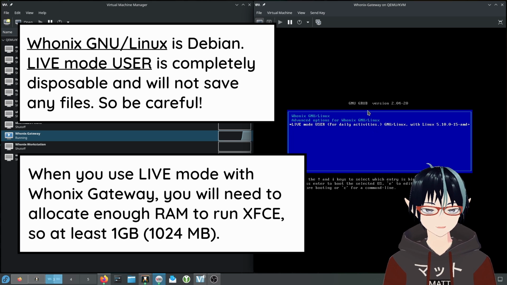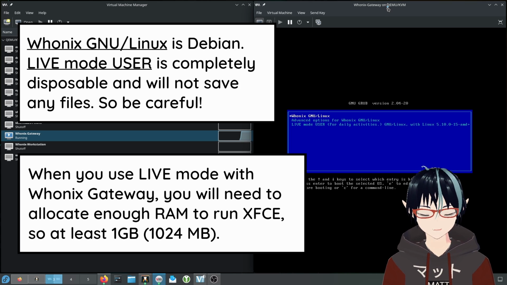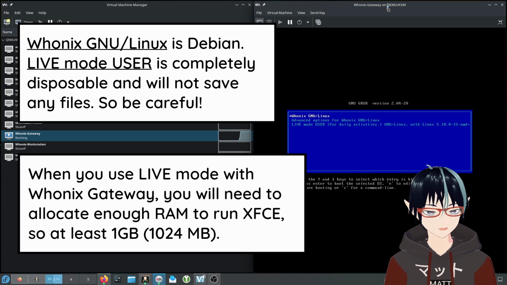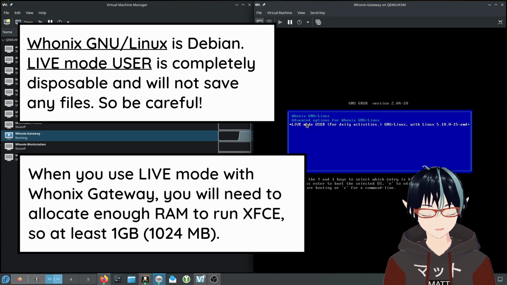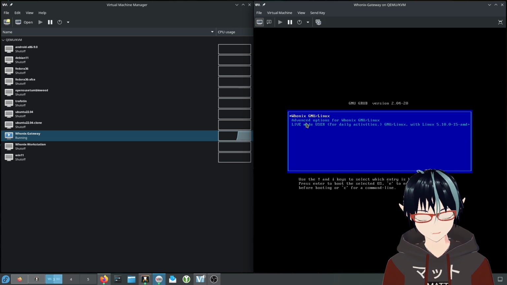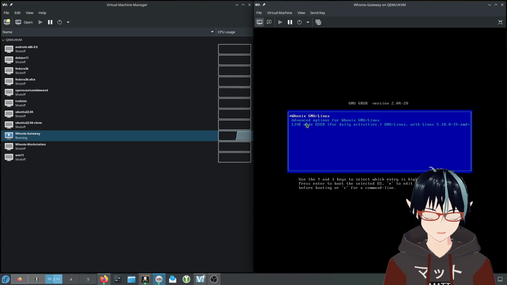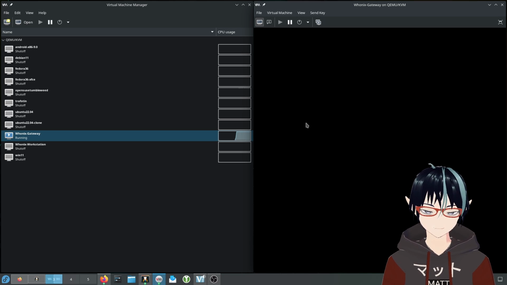So if you're using Gateway, because literally nothing happens on Gateway, especially for most people, all you want to do is run this normal one. Run the normal one if you want to update your virtual machine, and then run this live one when you're not planning on updating. So I'm just going to run the live one right now, not with persistence, so I can update the machine and change some basic settings.